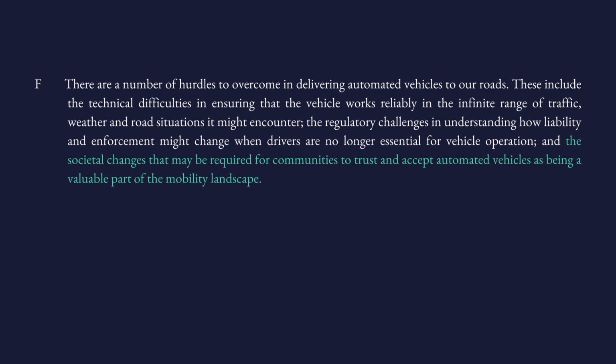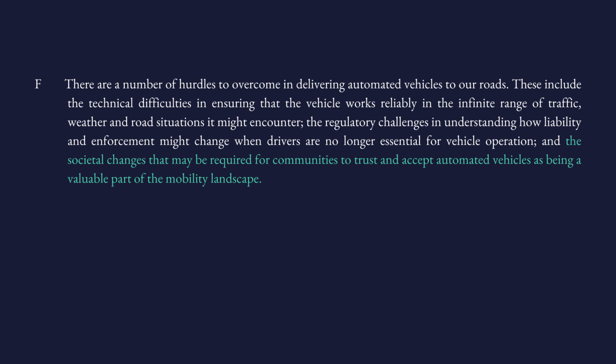We have the keyword trust here, and we have accepting automated vehicles, all the keywords in one sentence. So let's read it. The societal changes that may be required for communities to trust and accept automated vehicles as being a valuable part of the mobility landscape. So is this mentioned as a disadvantage?